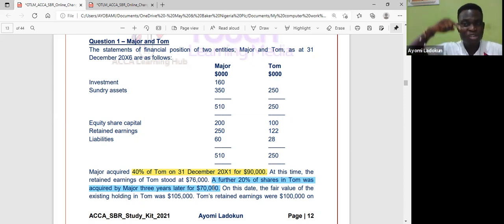Number 1, I have to remeasure the previously held interest to the fair value. I recognize gains and losses in profit or loss. Goodwill and NCI are calculated either on a partial or full basis. That's what comes to my head.